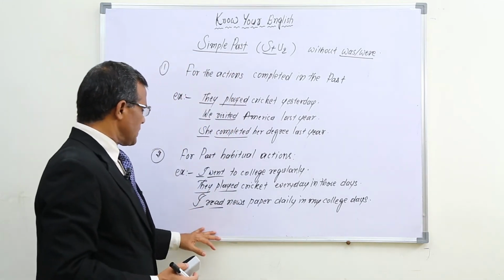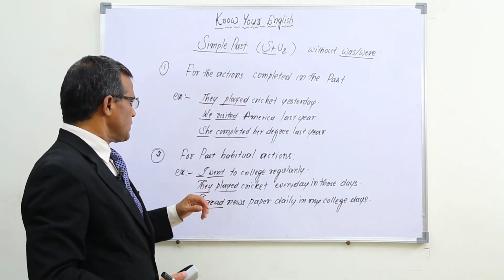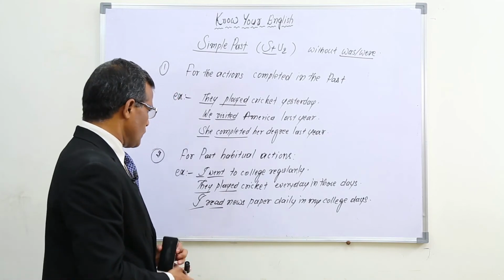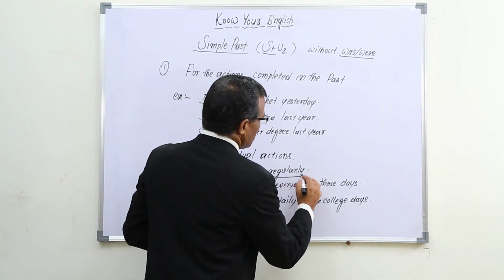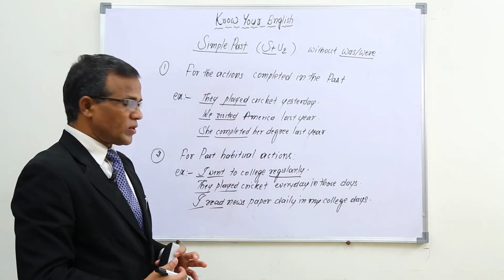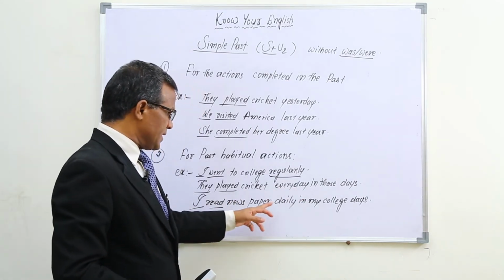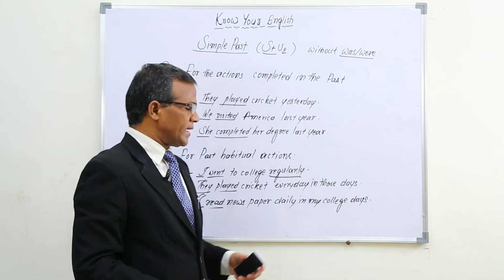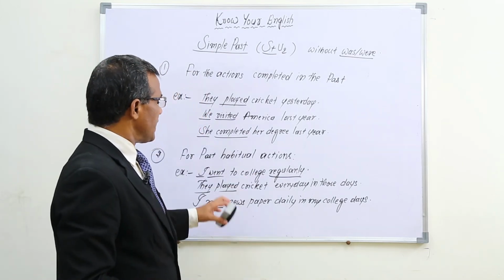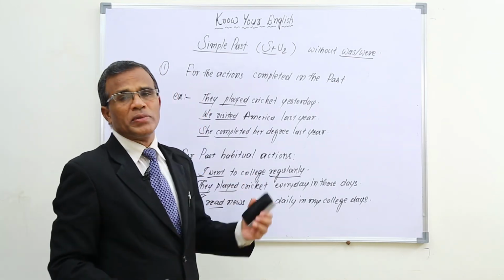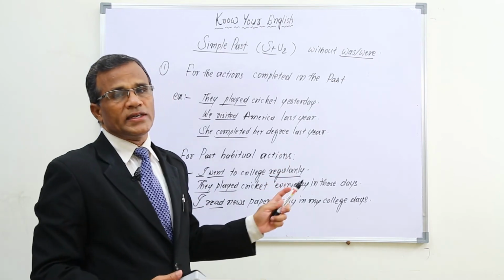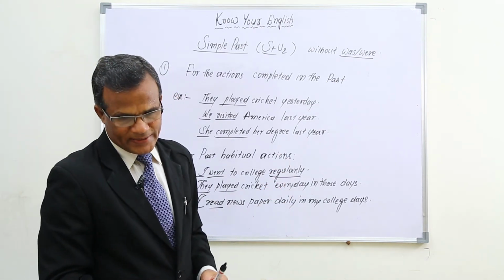As per this, we are using subject plus V2 for past habitual actions also. I went to college regularly indicates that it is a habitual action. Every day also indicates habitual action. Daily also indicates habitual action. For past habitual actions also we use simple past. In these two conditions we use simple past.